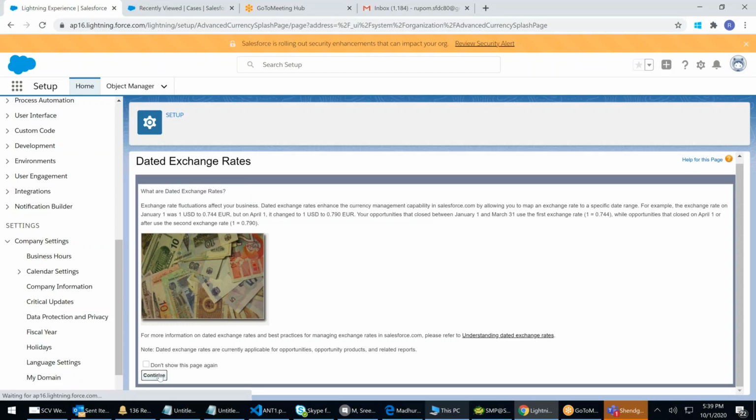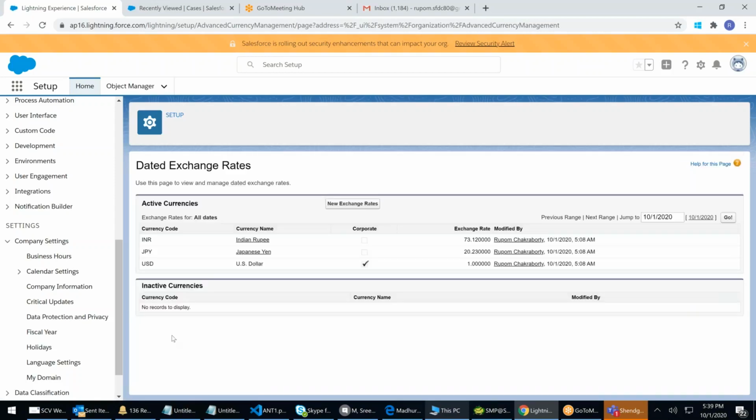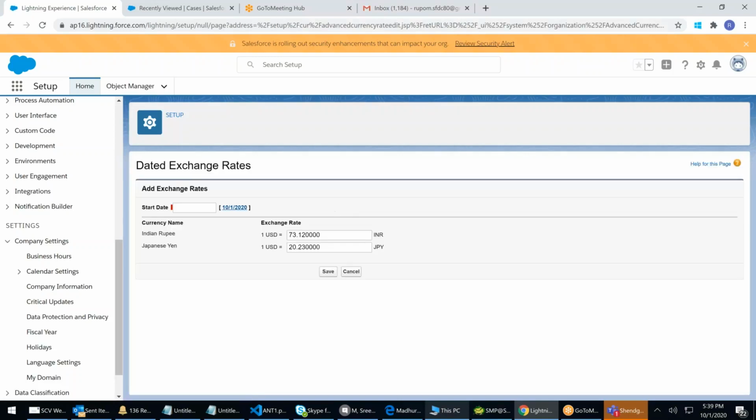I'll say continue. This is how the company works. I will say new exchange rate. Till which date? Start date from today. From today, this is the amount. I'll say save.